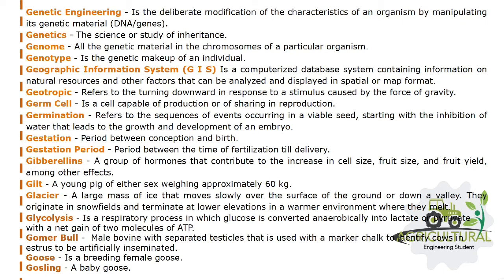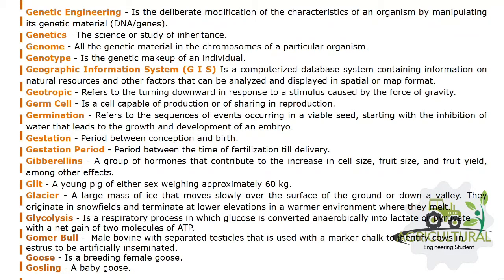Gilt, a young pig of either sex weighing approximately 60 kilograms. Glacier, a large mass of ice that moves slowly over the surface of the ground or down a valley. They originate in snowfields and terminate at lower elevations in a warmer environment where they melt.